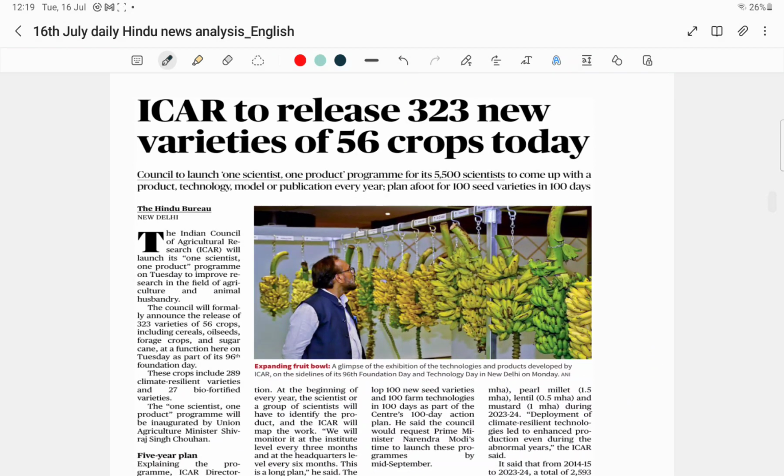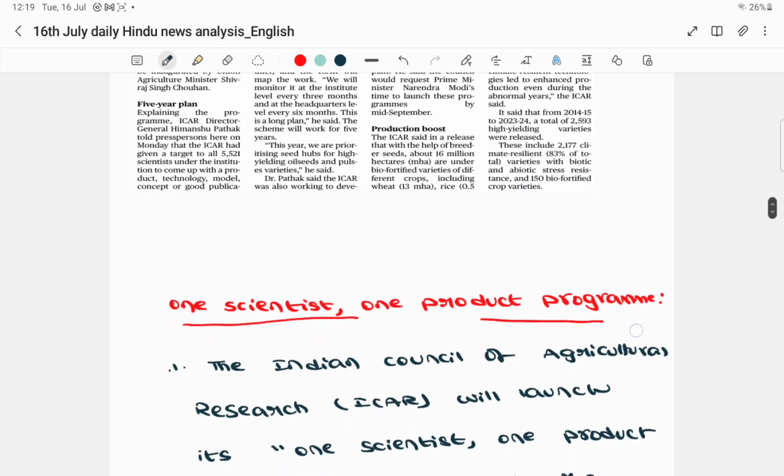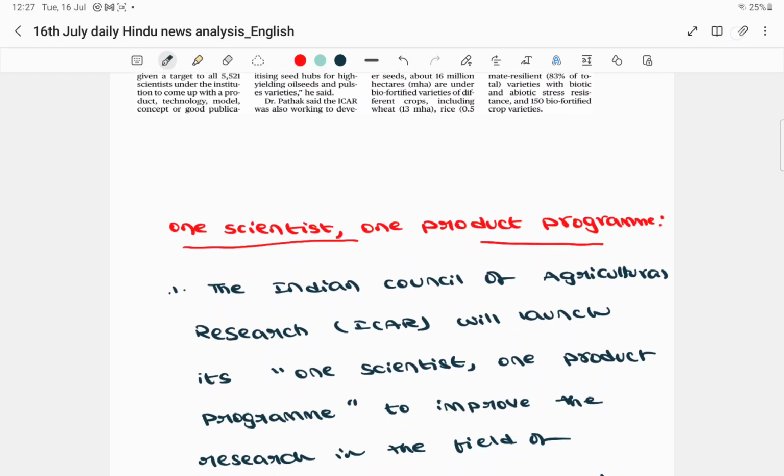ICAR to release 323 new varieties of 56 crops today. Recently, the 96th Foundation Day of ICAR, the Indian Council of Agricultural Research, took place, and as part of it, ICAR has announced a new program known as the One Scientist, One Product program. I have written it clearly here for you. So ICAR has come up with a new program called the One Scientist, One Product program.